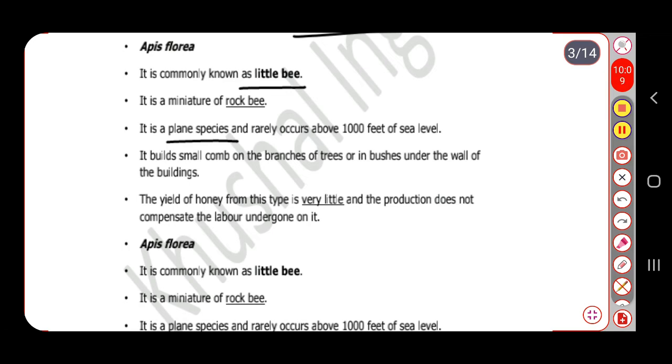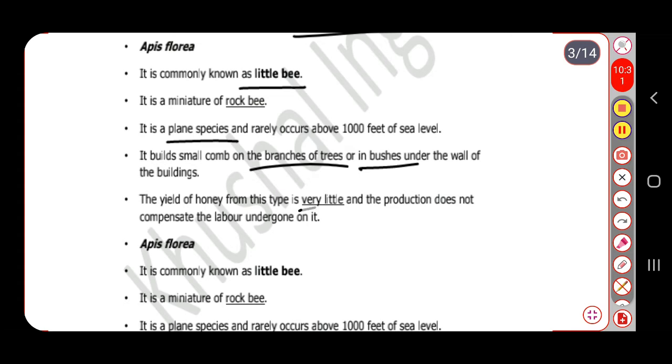So this is a plain species, and rarely will we observe its comb above 1000 feet of sea level. This species builds small combs on the branches of trees, in bushes, or under the walls of buildings.